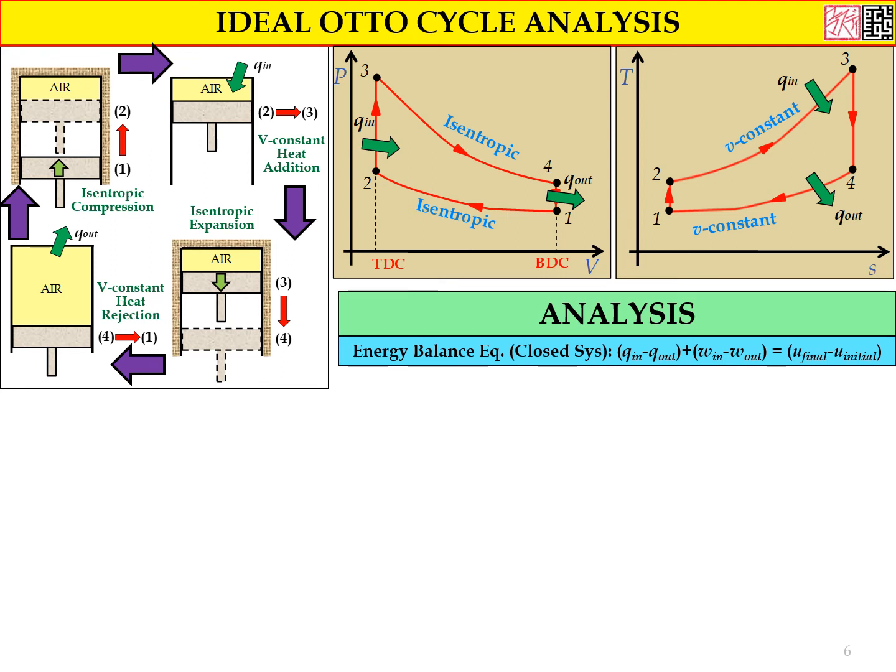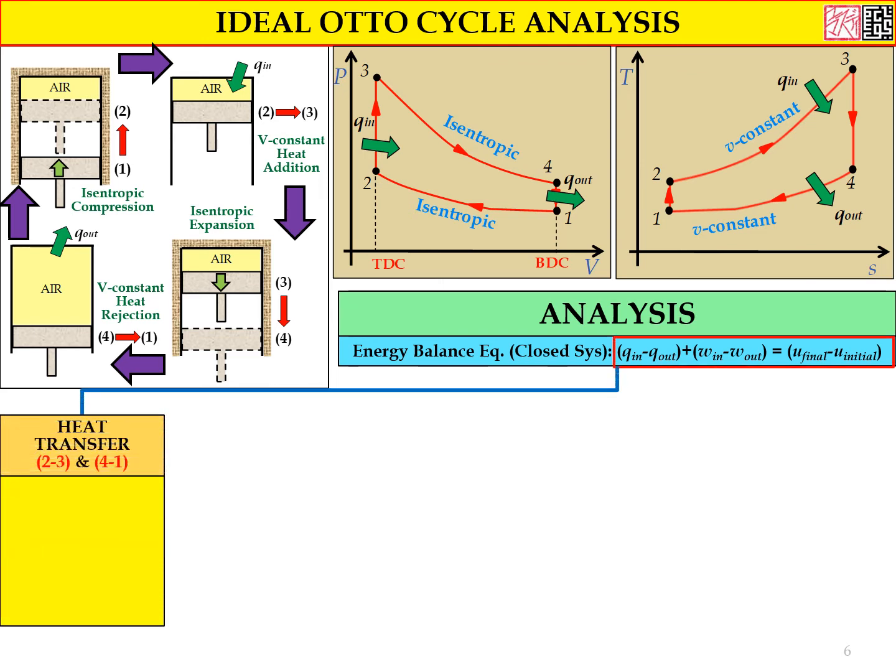equation. For this case, it is a closed system, so Q in minus Q out plus work in minus work out is equal to the internal energy of the final minus the internal energy of the initial. So this is the energy balance of the closed system. So we look into this equation.